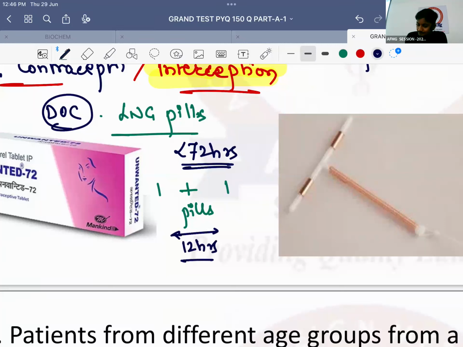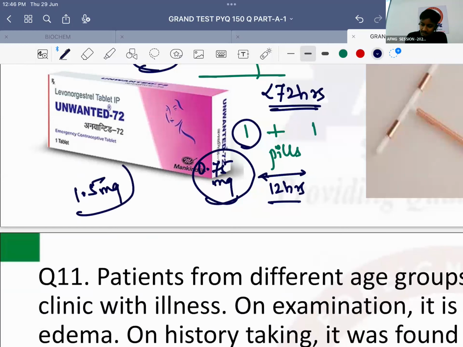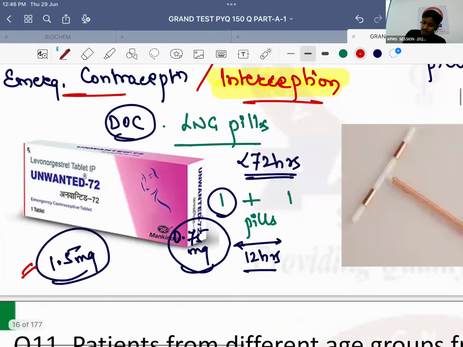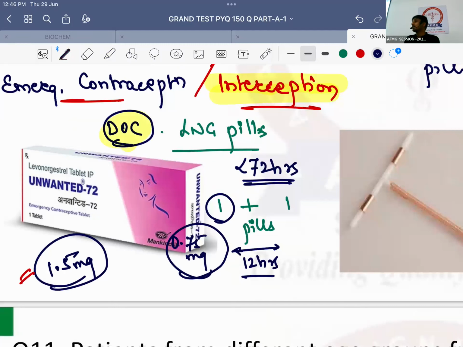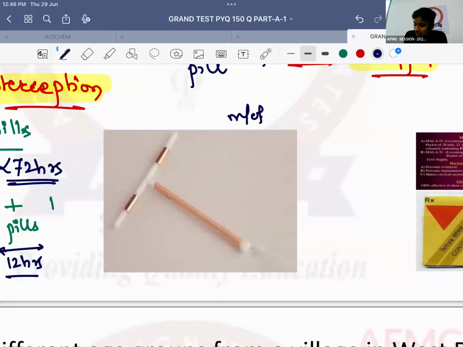One pill should contain 0.75 mg of levonorgestrel. Nowadays there is a single tablet of 1.5 mg, but usually the recommended regime is 2 tablets of 0.75 mg with a 12 hours gap. Both should be taken within a span of 72 hours usually. That is the drug of choice for emergency contraception or interception. But if they ask which is the best way or the most effective method of emergency contraception, very good. The most effective method of emergency contraception is nothing but IUCD, intrauterine contraceptive device.